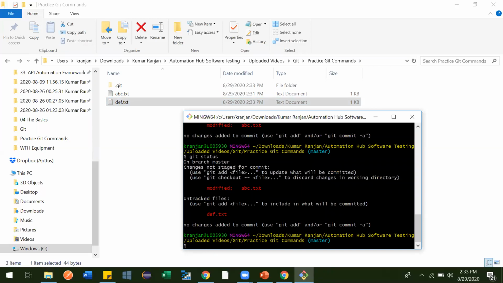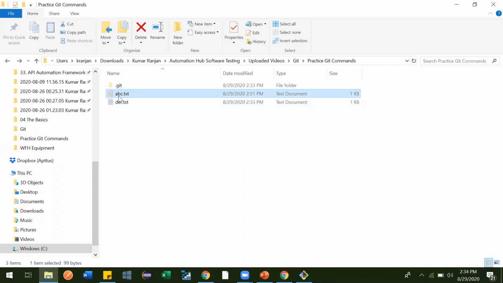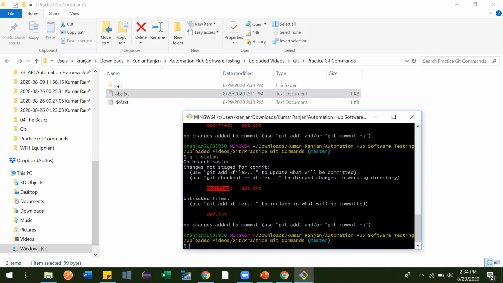See what it is telling. You have one modified file. It means git was tracking this file, git was having this file abc.txt. The content of that is not matching with the current content because we have added something. So it is telling you have one file which is modified. And here it is telling untracked files. Untracked files means this is looking new.